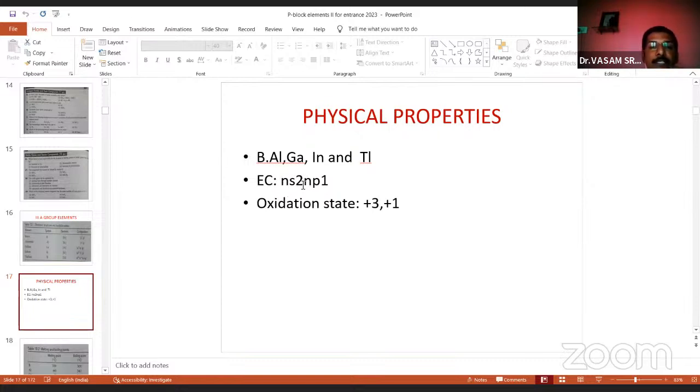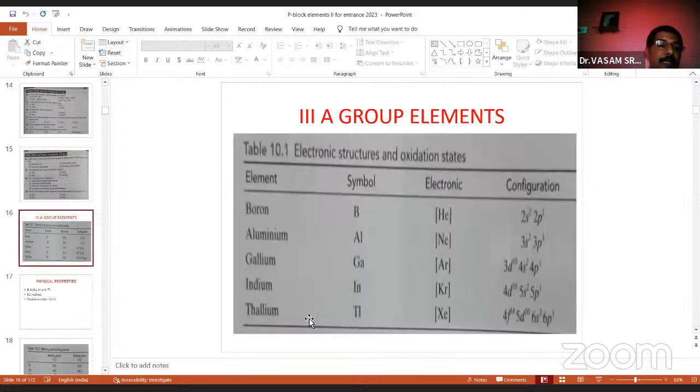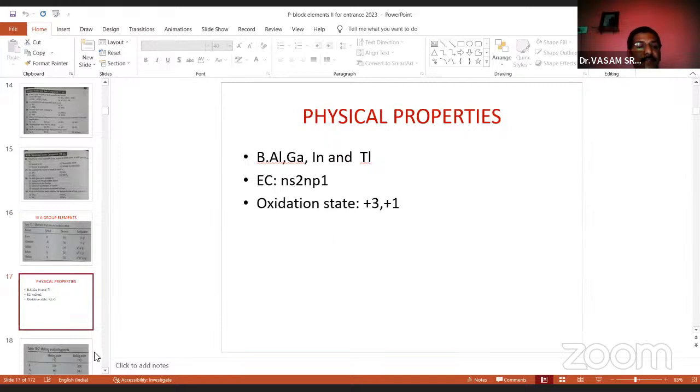The electrons do not participate due to lanthanide contraction. So only the 1 electron of np is involved in chemical bonding. That's why thallium exhibits the +1 oxidation state, not +3. Okay, remaining elements all show +3, but in the case of thallium it shows only +1. So the reason is inert pair effect, which arises due to lanthanide contraction. So remember in the group only thallium shows a different oxidation state, which is called the inert pair effect.